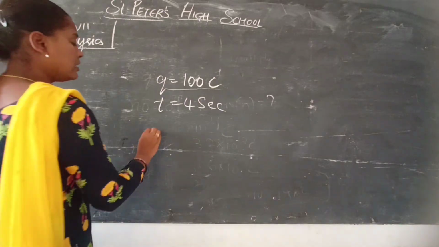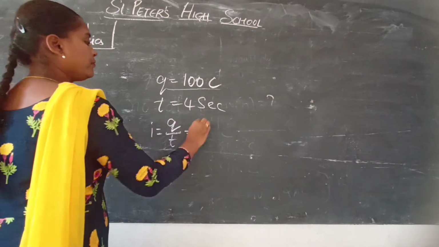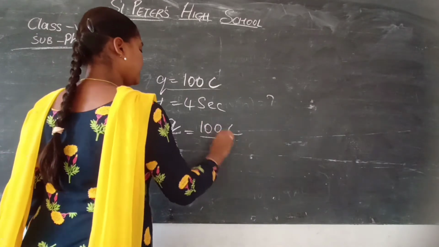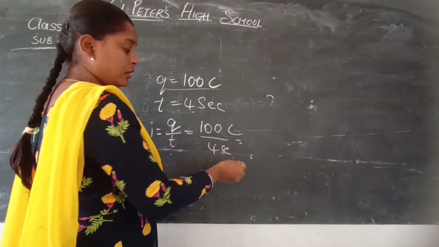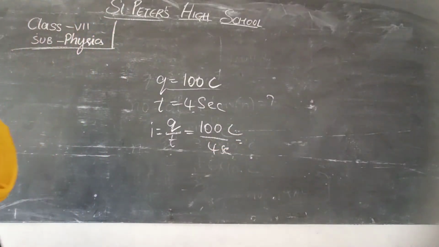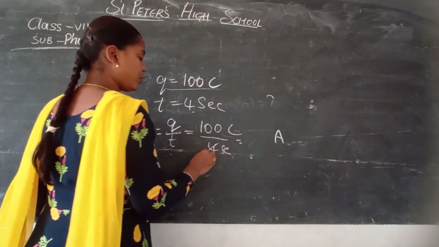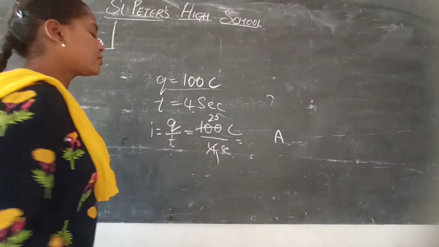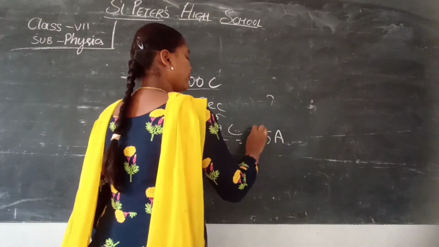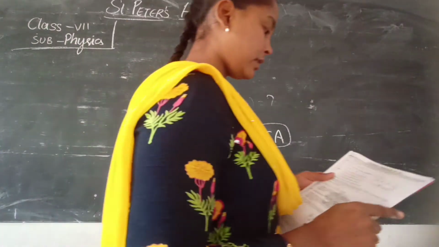So we have the formula current I is equal to Q by T. Q is 100 coulombs and T is 4 seconds. Coulomb by second is what? I represents current, and the unit of current is ampere. So 4 twenty-fives are 100. So 25 ampere of current has been consumed by the laptop. Next.